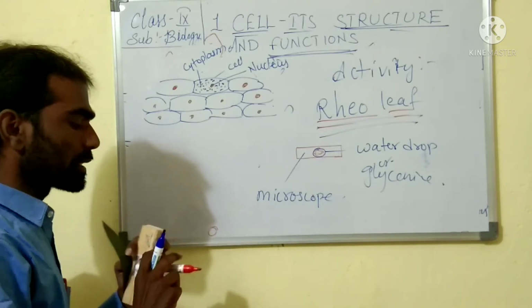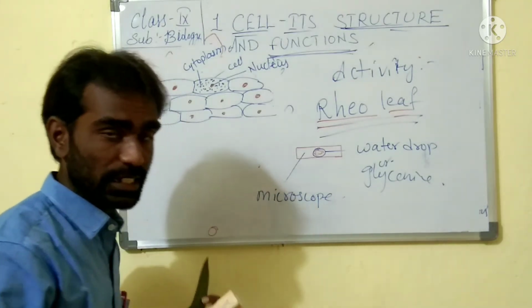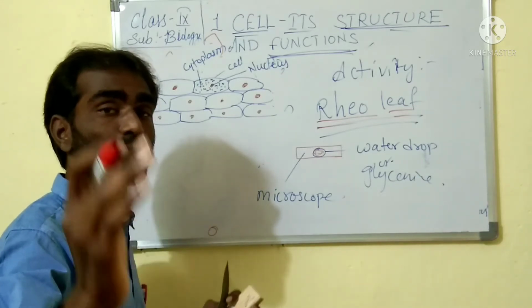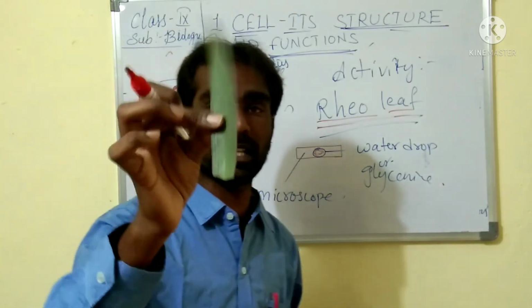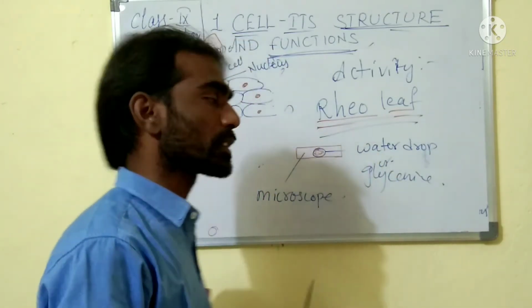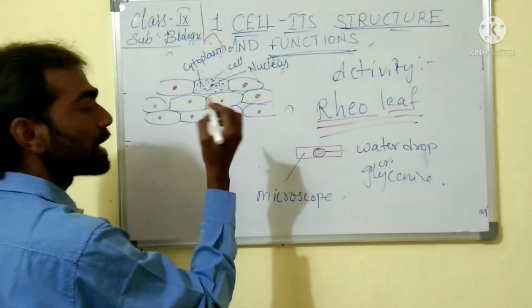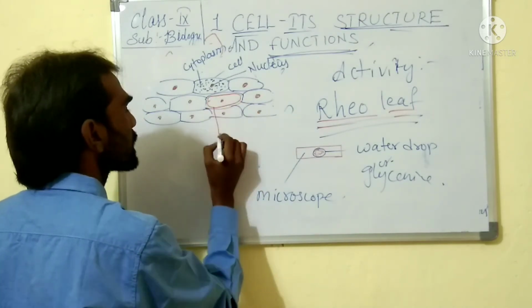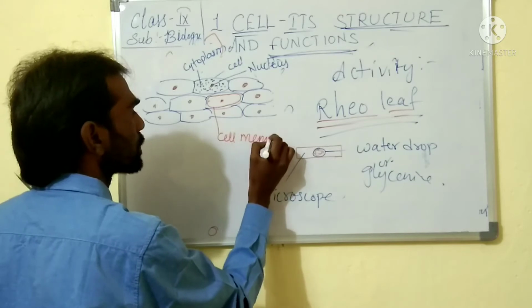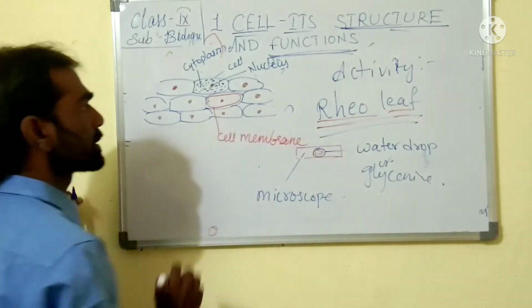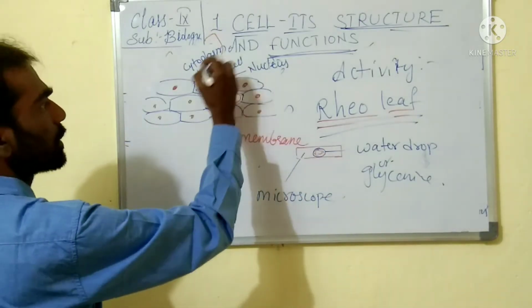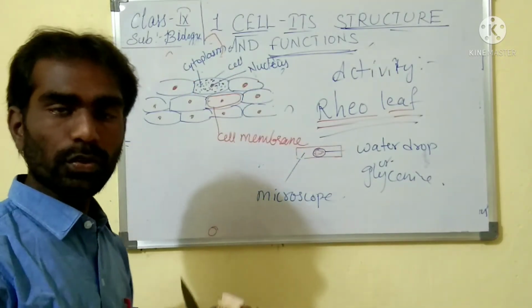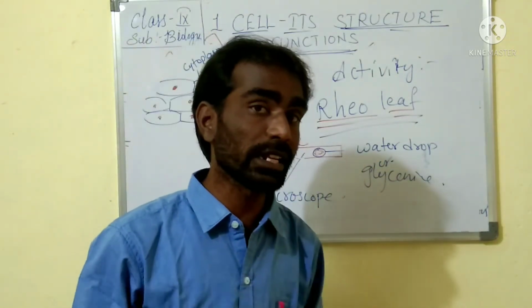Cytoplasm. Okay, so here we know very well, just now in the introduction I told you, a plant cell consists of a cell wall. The rheo leaf is a plant, so the plant cell consists of cell wall and cell membrane. Around this you are able to see one more thin layer. This is called the cell membrane. Now you can see the complete cell: cytoplasm, nucleus and cell membrane.